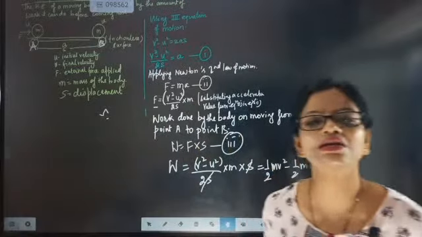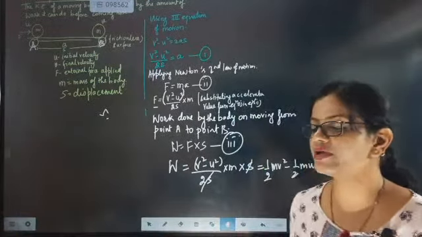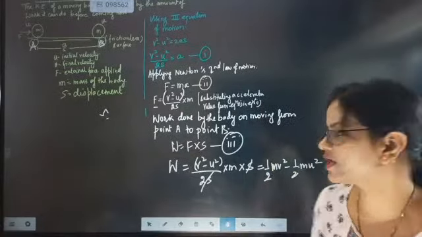Okay, this is exactly called the work energy theorem. This theorem which I have derived, beta, is called the work energy theorem.